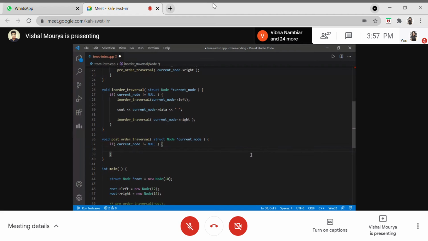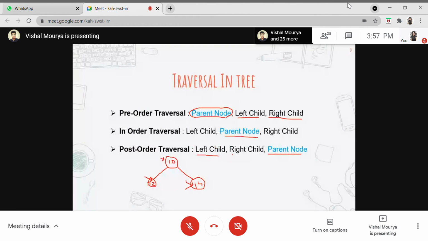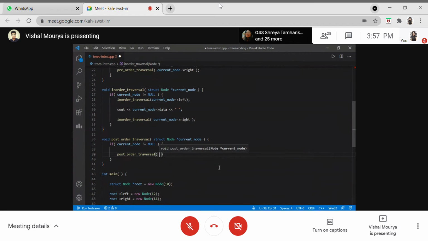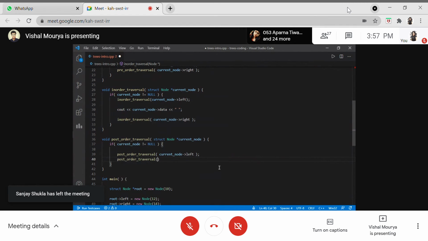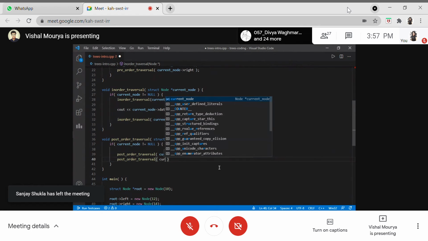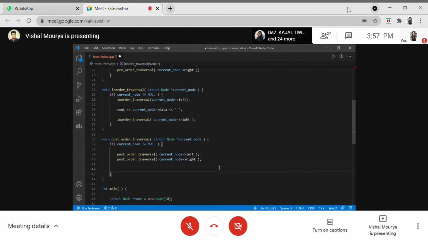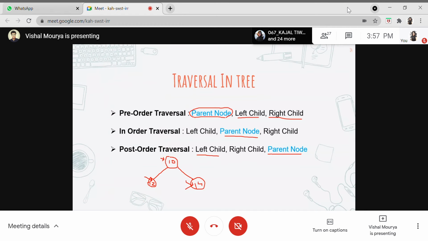So what we'll be doing is calling left child and then right child and then parent. So we'll not be printing anything. We'll be just recursively calling this function again, telling that post order traversal travels on the left tree, and then similarly we will again call post order traversal, telling that it travels on the right tree. After traversing on both left and right, we will actually be printing the parent data.